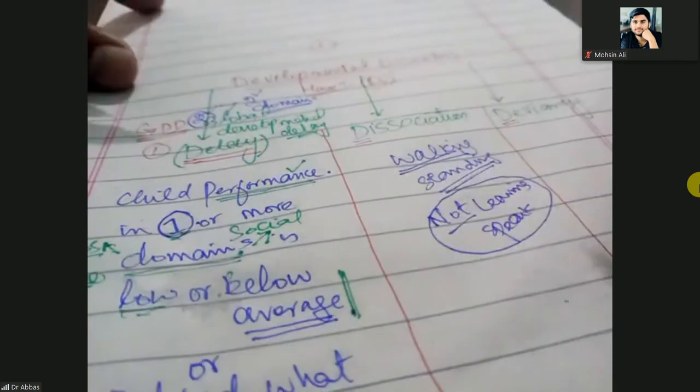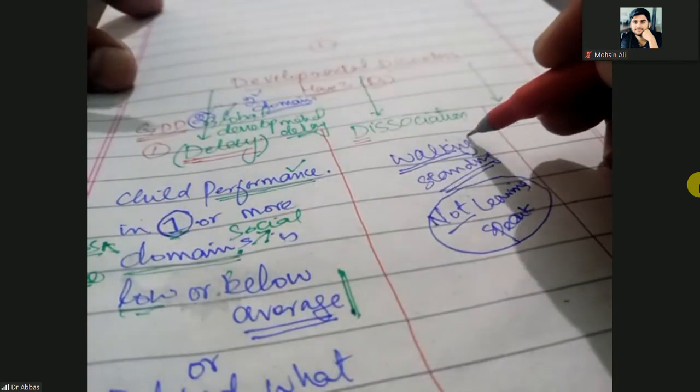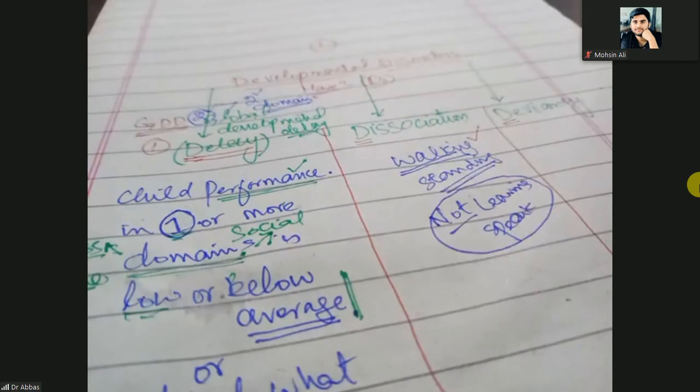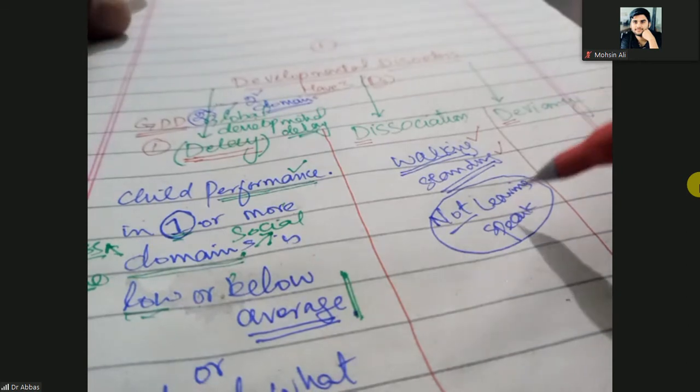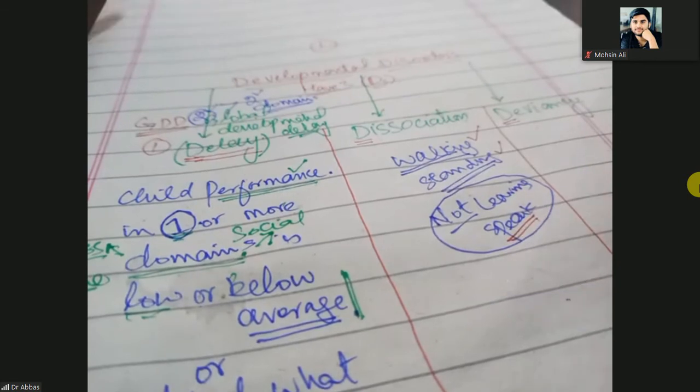So it means the baby is learning well about walking and standing, but the baby is not learning about how to speak. So it is dissociation. One domain is dissociated from the other domain.